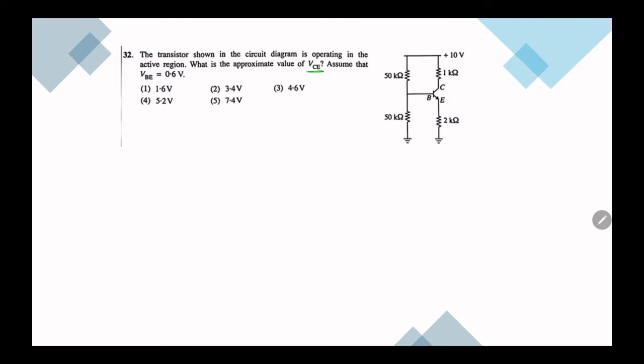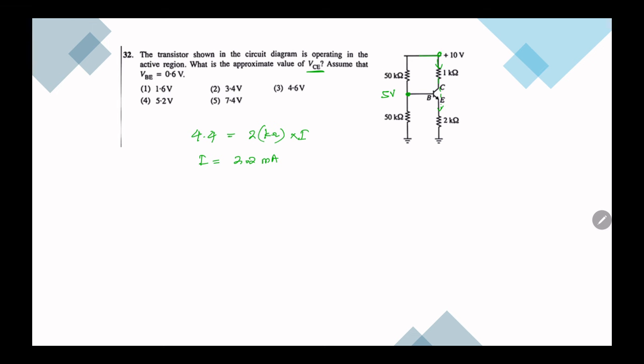If you want to find VCE, here you can see this side is a potential divider. That means this place voltage would be 5. They say this is a 0.6 drop, then here you will have 4.4. So 4.4 is equal to 2 kilo ohm into I. So I is equal to 2.2 milliamp. So the current along this side is 2.2 milliamp.